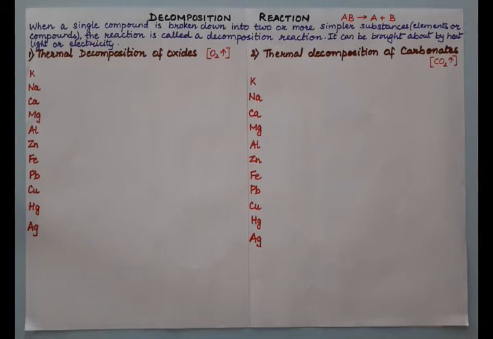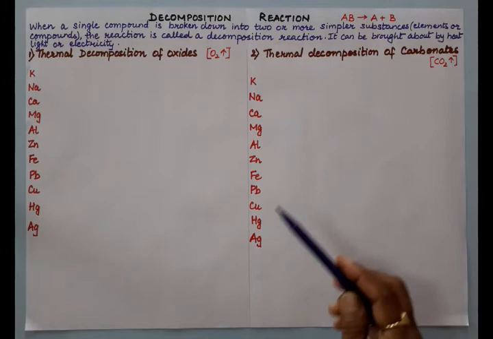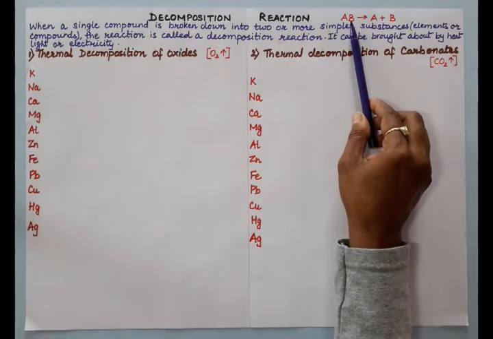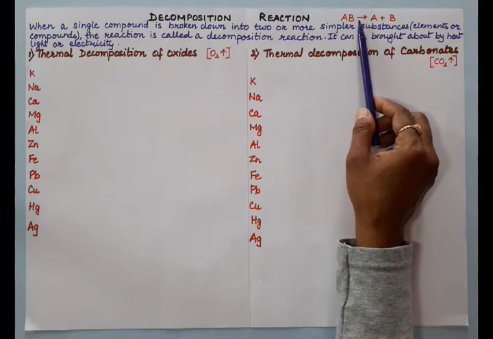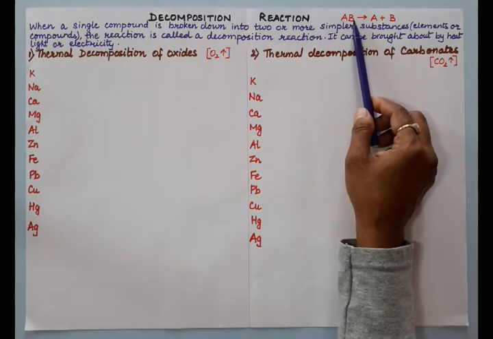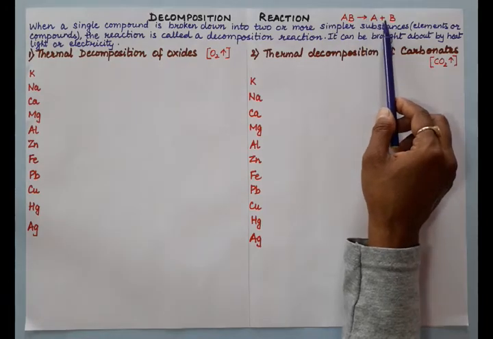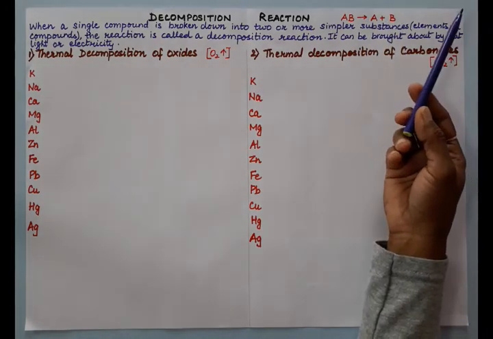Now next type of chemical reaction is decomposition reaction. Now what is decomposition reaction? See here, this is a single compound. On heating or passing electricity or in the presence of light, it breaks down into two or more simpler substances, A plus B or sometimes C also.